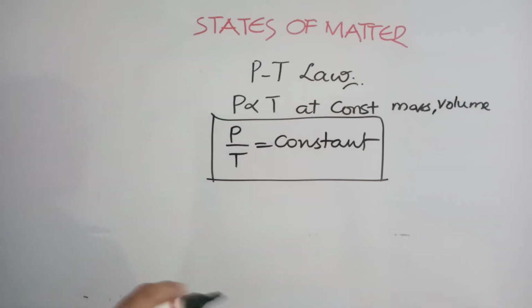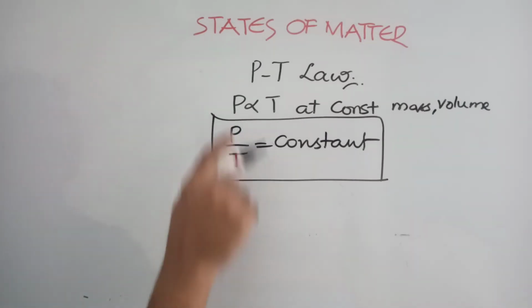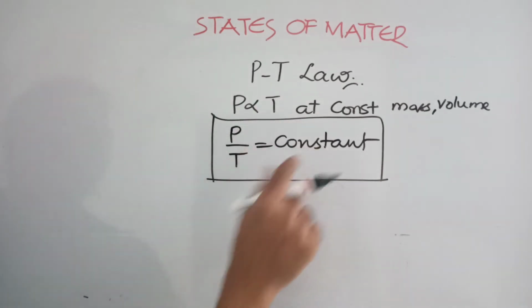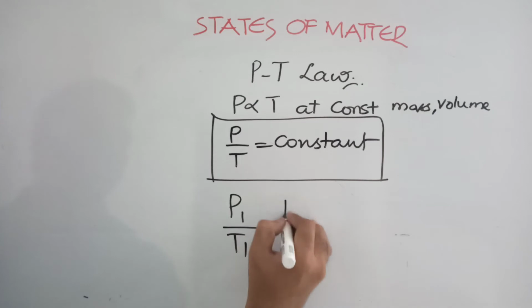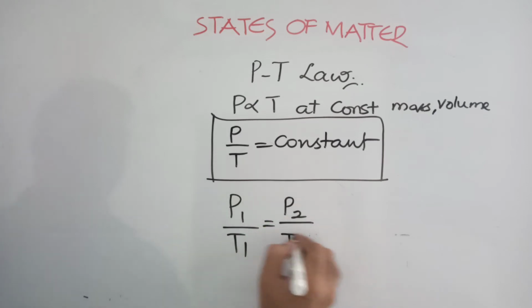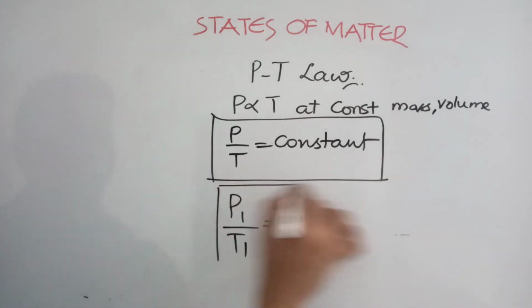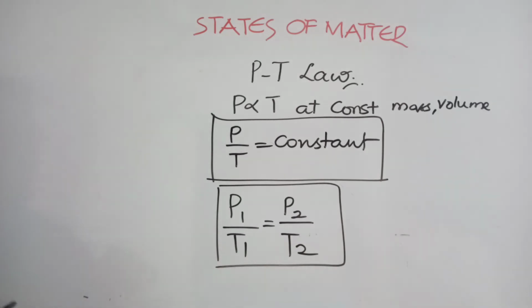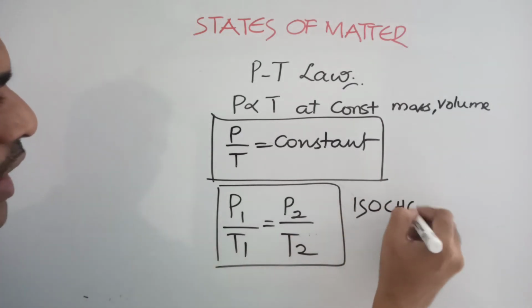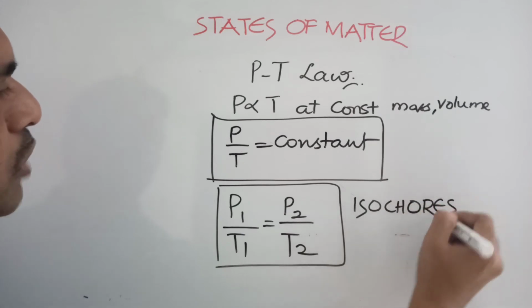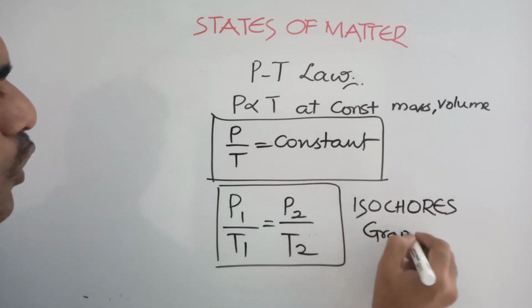Sometimes we say this is Charles law 2. Meaning is same. P is proportional to T. P by T is equal to constant, or P1 by T1 is equal to P2 by T2. Same graph lines that we were discussing in Charles law. But the only difference is the graph lines are at constant volume. The graph lines are called isochores.